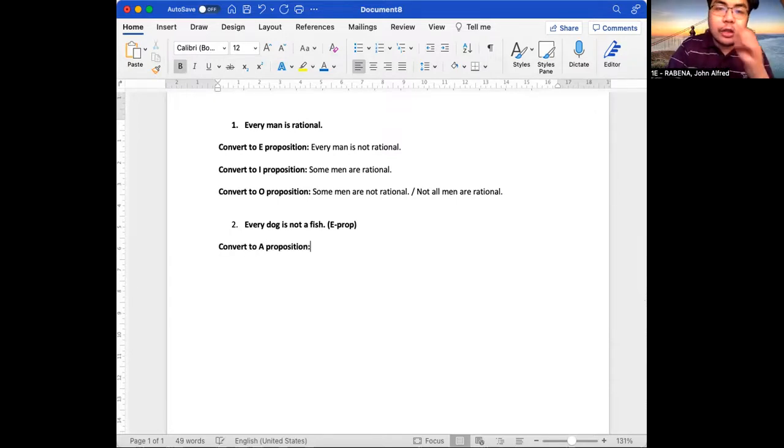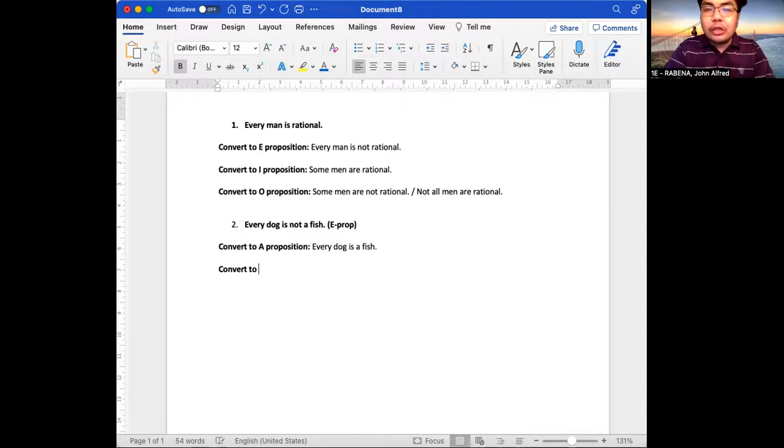How do we convert that? An A proposition should have a universal quantity and a positive quality. So we make use of the word every to indicate a universal quantity, and the linking verb is to have a positive quality. So every dog is a fish. That is the A proposition.